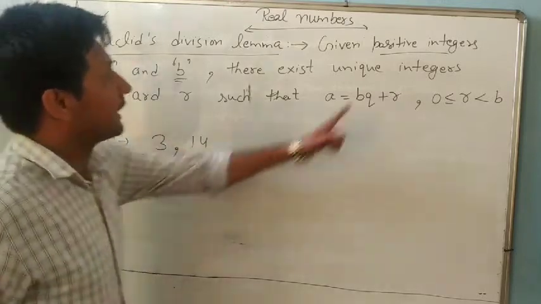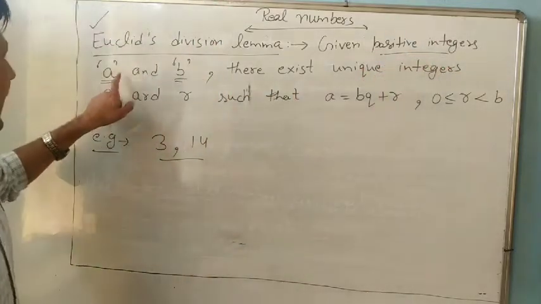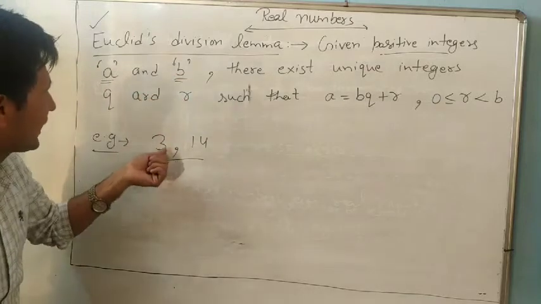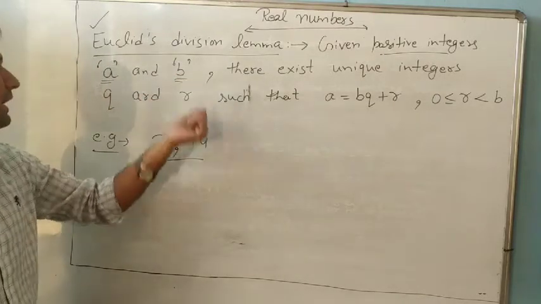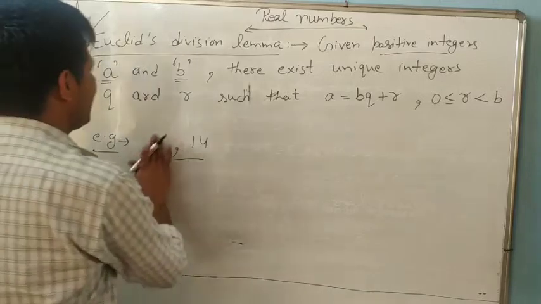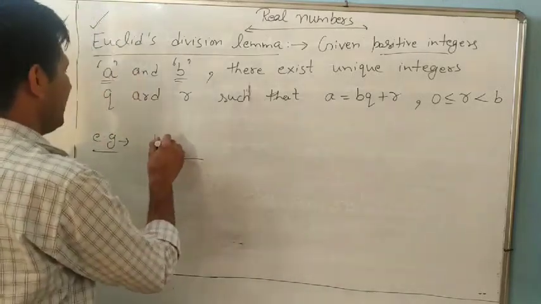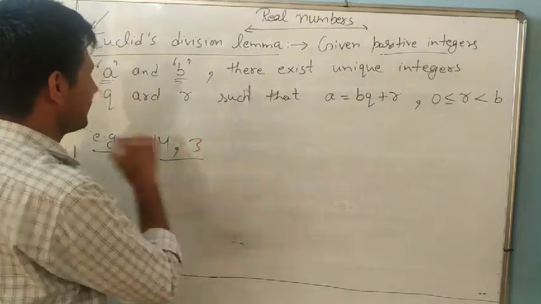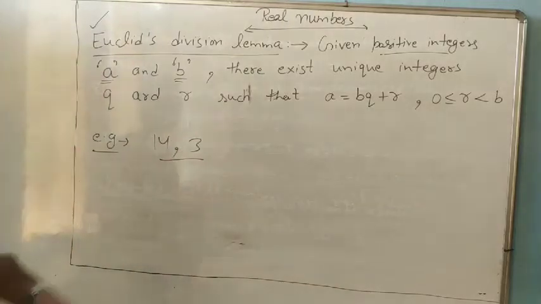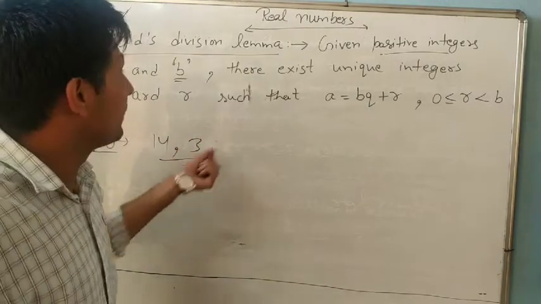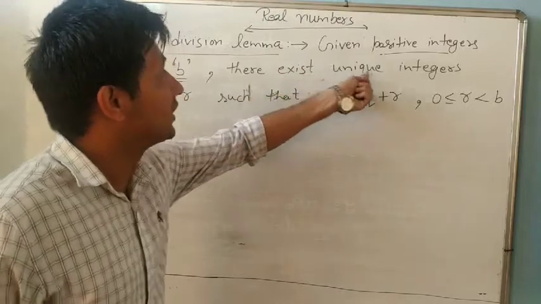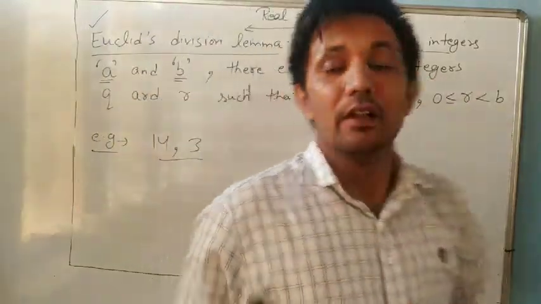Given positive integers A and B. A is 14, B is 3, or otherwise you can write A is bigger.